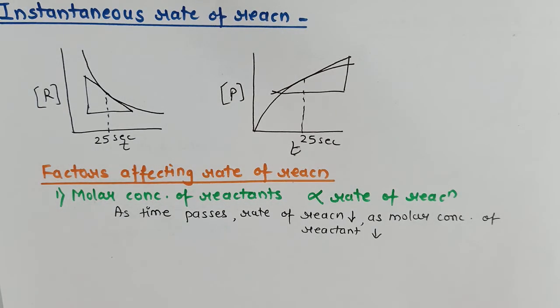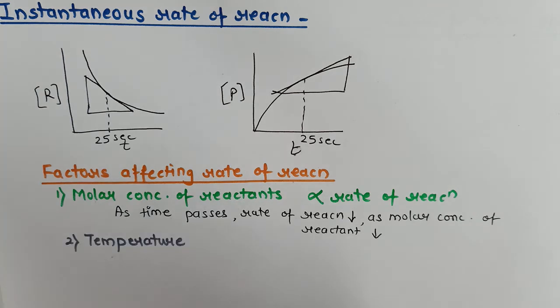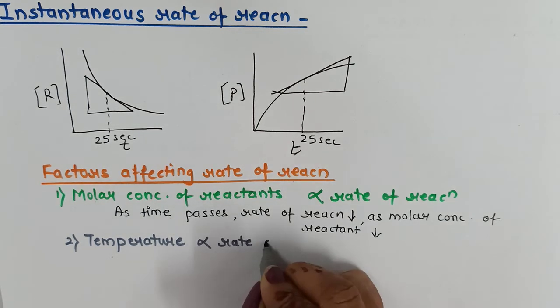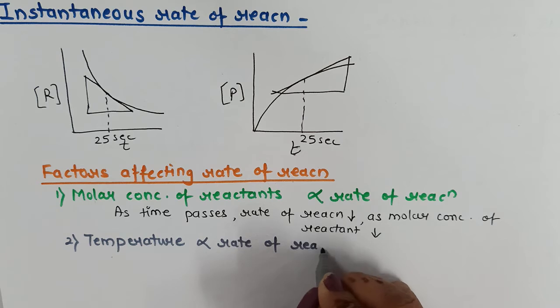For example, wood burns slowly in air, but if instead of air we use pure oxygen, then the concentration of oxygen is more than in air, and therefore wood will burn faster in the presence of pure oxygen rather than in air. The second factor is temperature. Temperature is also directly proportional to the rate of reaction.